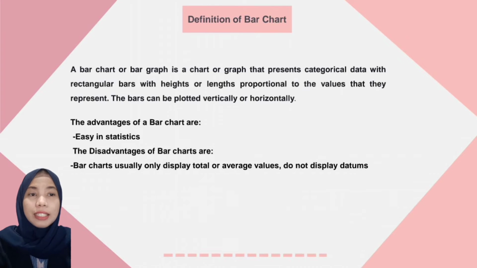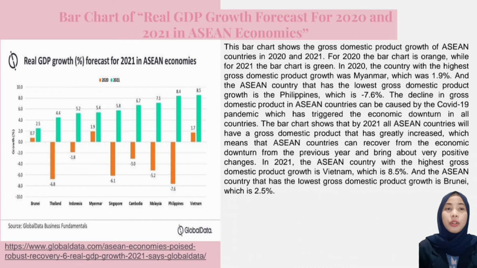A bar chart is a chart or graph that presents categorical data with rectangular bars with heights or lengths proportional to the values that they represent. The bars can be plotted vertically or horizontally. The advantage of a bar chart is that it is easy for statistics. Bar chart of real GDP growth forecast 2020 and 2021 in ASEAN economies. The chart shows the gross domestic product growth of ASEAN countries in 2020 and 2021.